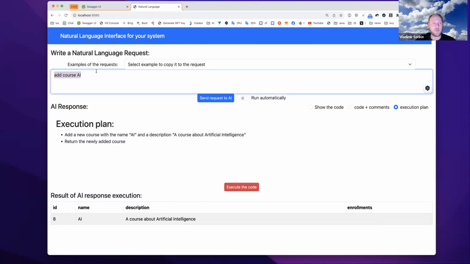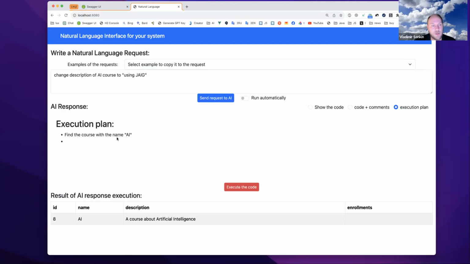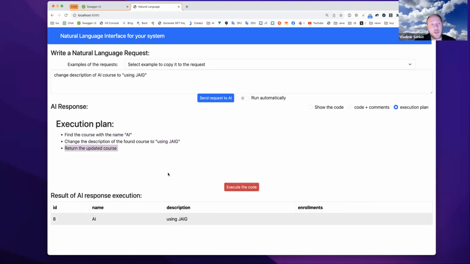Now I am able to ask it to change the description of the AI course to using JAIG, for example. Again, I look at the execution plan: find course with name AI, change description to using JAIG, return updated course. Okay, it was successfully executed. I'm also able to ask it to add Java and JavaScript courses.